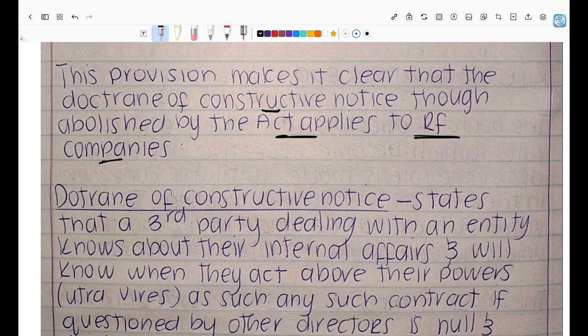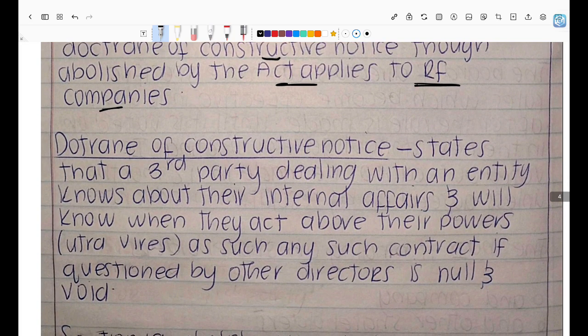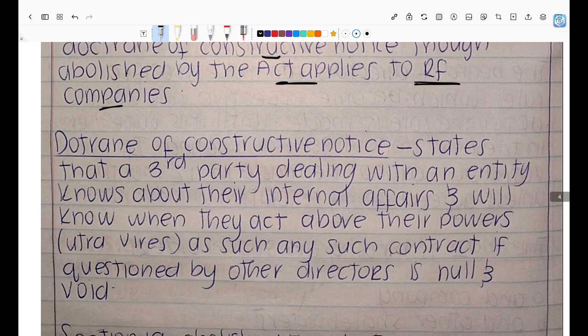So the doctrine of constructive notice has been abolished by the new Act of 2008. However, it is still applicable to ring-fenced companies as well as personal liability companies. If you think about personal liability companies, the name ends with incorporated, and that tells people that the directors are held personally liable for the debts. So if someone is dealing with the company, they should already know that fact because it's a personal liability company. They don't need to be told. The name of the company informs them that the directors will be held personally liable.